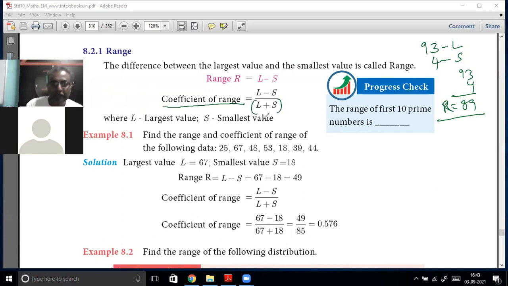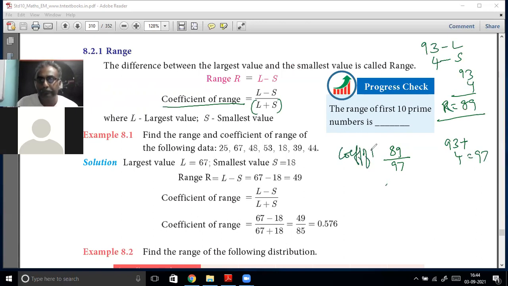Then coefficient of range, very simple. L minus S divided by L plus S. That is divided by 93 plus 4, that is equal to 97. So what you have to do, L minus S, 89 divided by 97. If you use a calculator, you can find that value. That will be the coefficient of range. That's all. You understood, no? Now let us do a simple example and you will understand further.